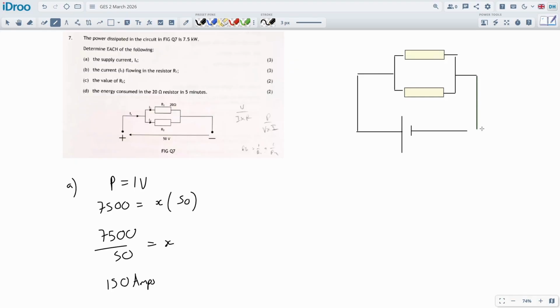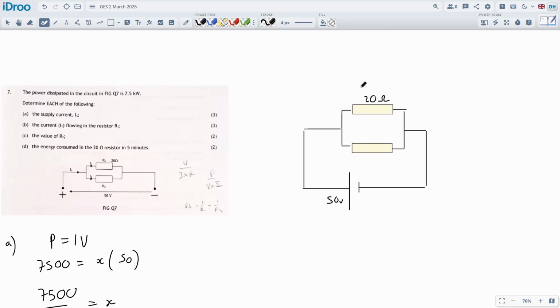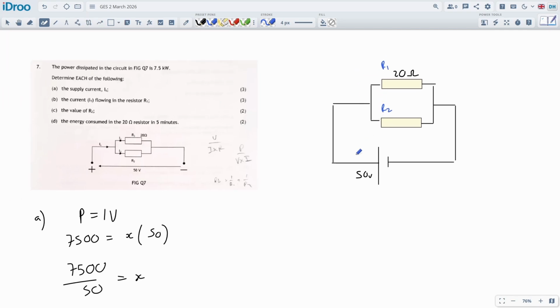Alright, that will do. I can do it with not touching lines, but I can't do it with wonky lines apparently. This is 50 volts. This one up here is 20 ohms. This one we don't know. And this is resistor 1. They've helpfully labeled it up for us as R1. I was going to do this anyway. I call this R1 and R2, or component 1, component 2, plus side of the battery or power supply, whatever. Okay, this is what we've got.